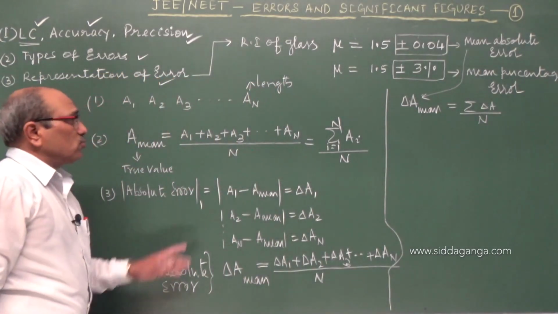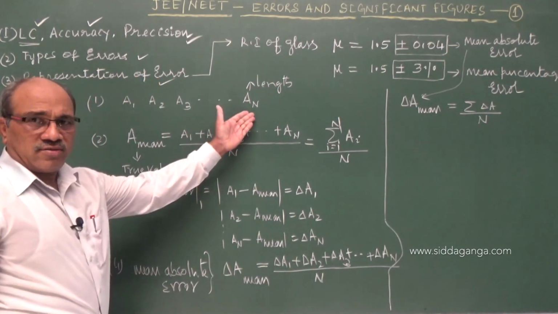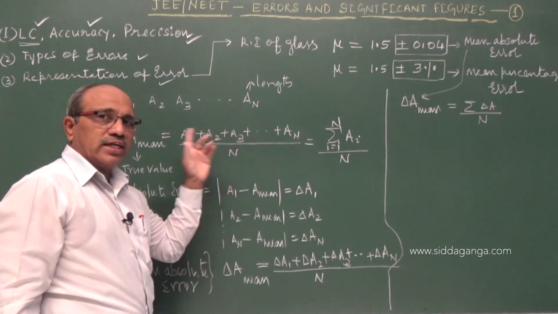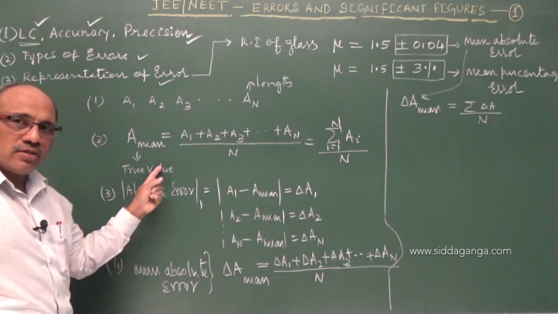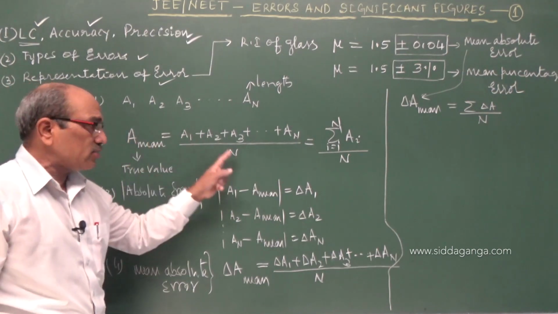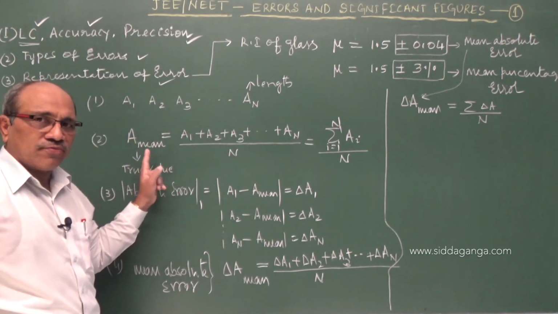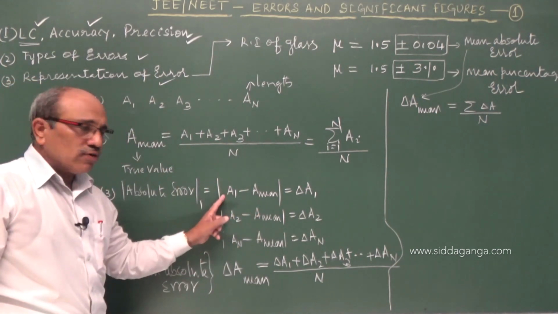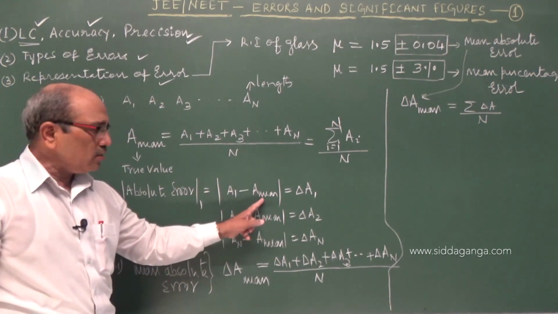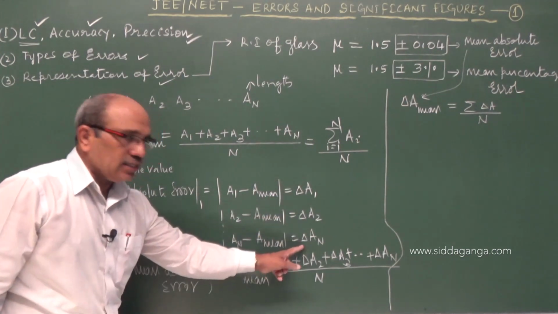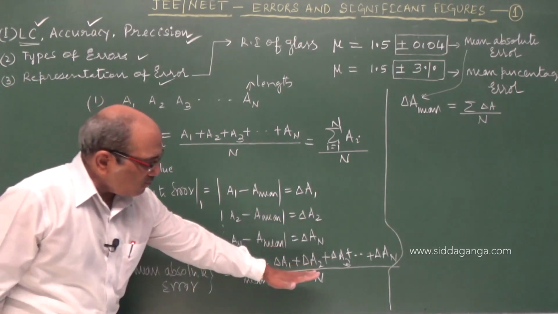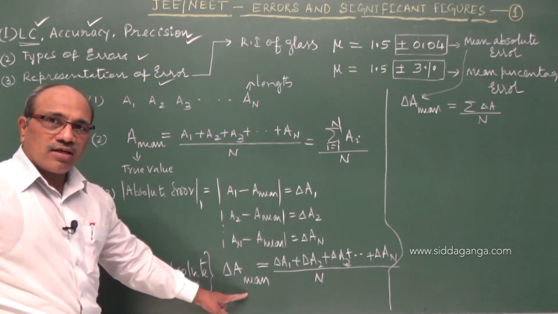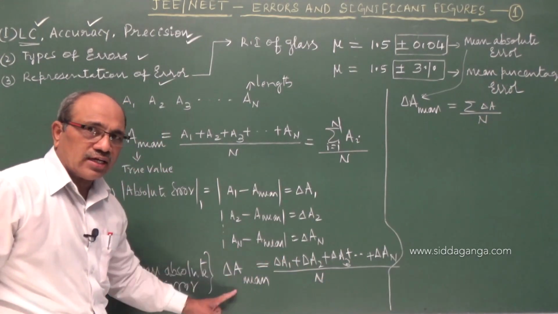I hope you have understood. You take some trials in measuring length. Average all those trials and you will get the true value. That is the arithmetic mean of the trials, the best possible value of the measurement. Find the difference: measured value minus arithmetic mean. You will get the error committed in each trial. The sum of all trial errors divided by N gives you the mean absolute error.